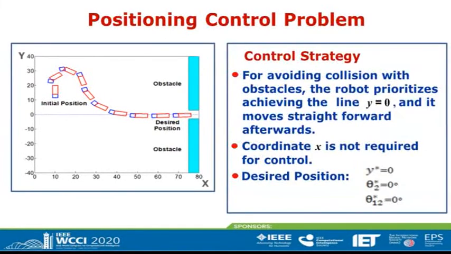For the positioning control problem, we will apply the following control strategy. In order to avoid collision with obstacles, the robot will prioritize achieving the line y equals 0. Here the robot achieves the line y equals 0, and afterwards it will move straight forward to the desired position. Applying this control strategy, coordinate x is not required for control, and the desired position is given by these values.